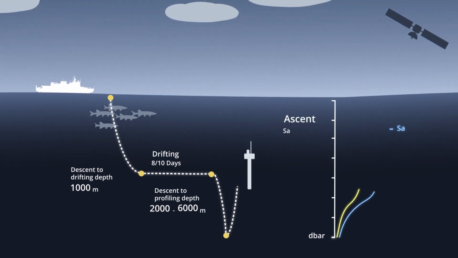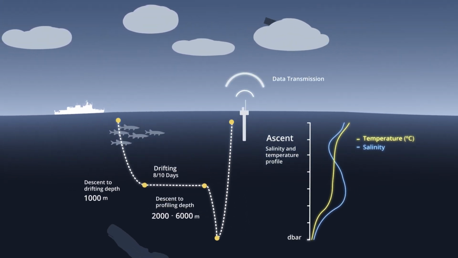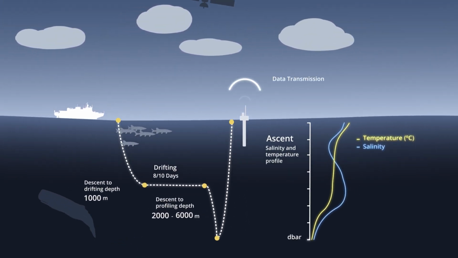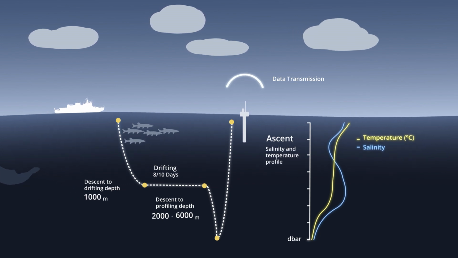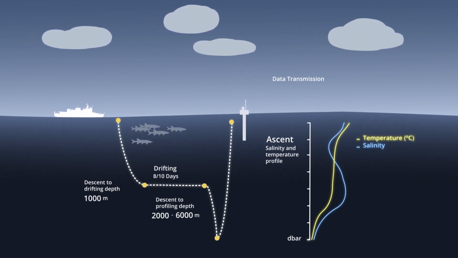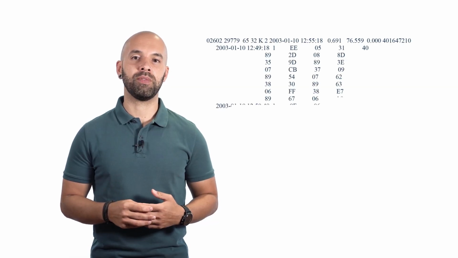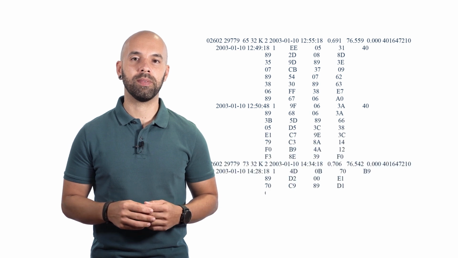In the Argo program, profilers are responsible for collecting data directly from the oceans, which is transmitted via satellite to the ground stations as we saw in Lesson 1. I know this may sound complicated, but no need to worry about it. We will show a quick example. This is how some of the raw Argo data received from the satellites looks like.